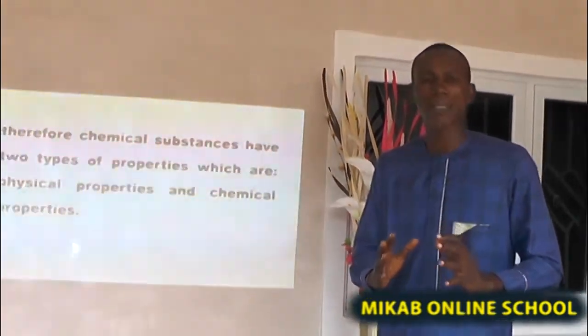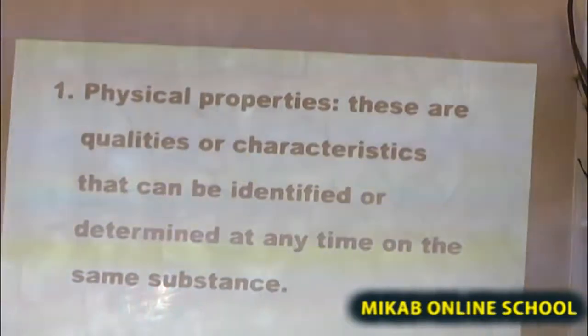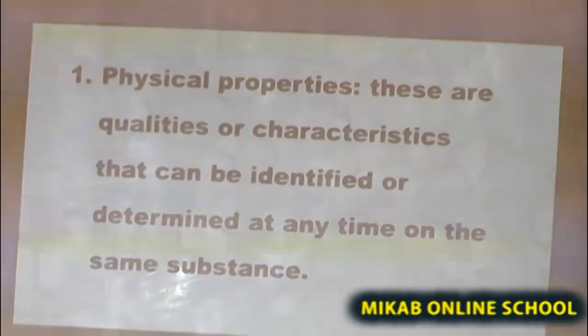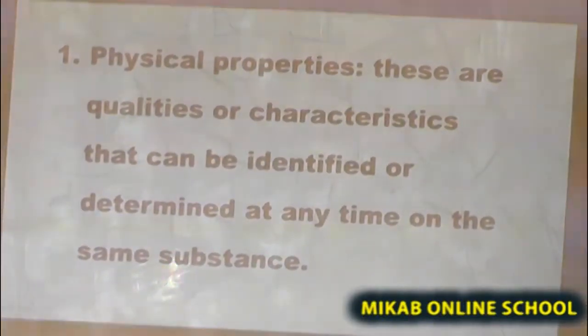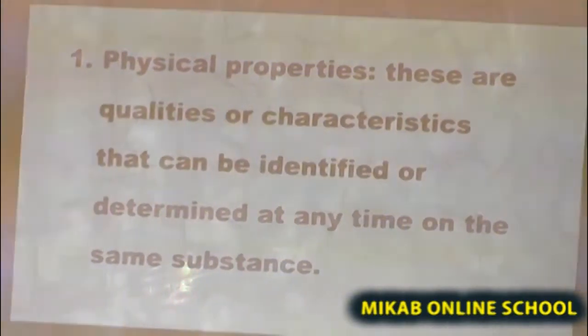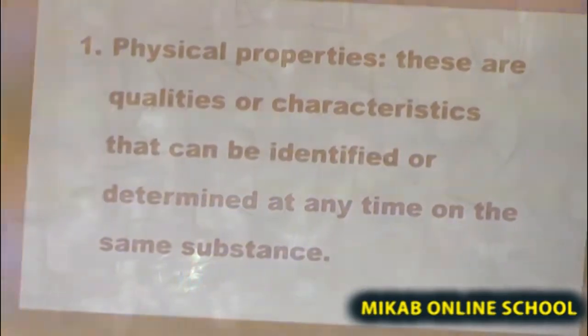Now, let us look at the physical properties of matter, or the physical properties of chemical substances. Remember that in our previous class we said that everything around us, everything in the universe, is chemical. I told you that the food we eat is chemical.